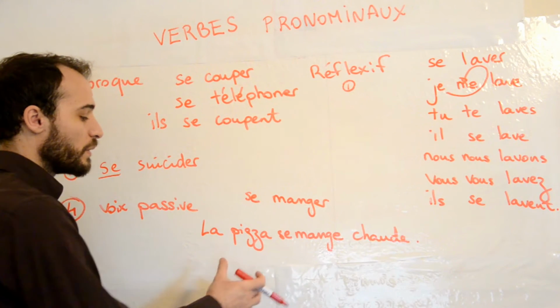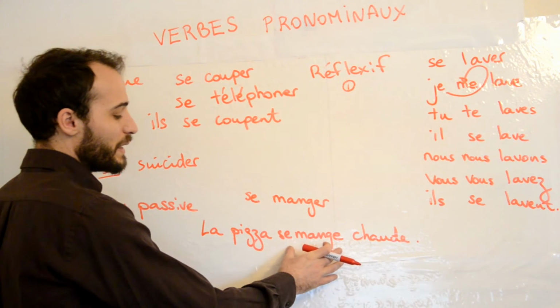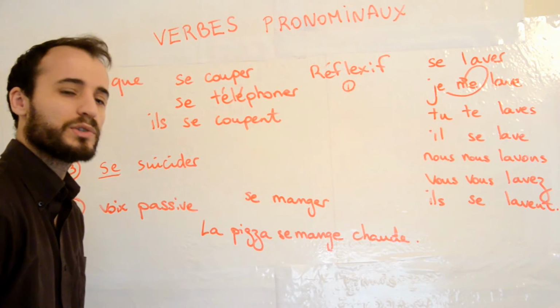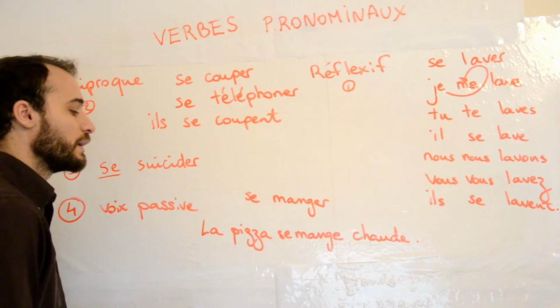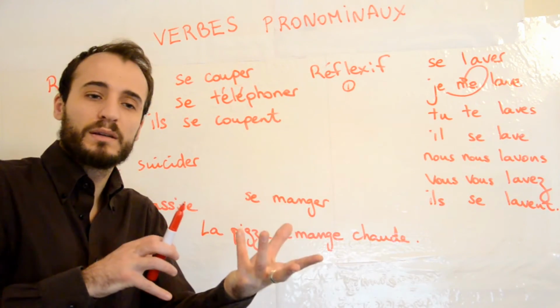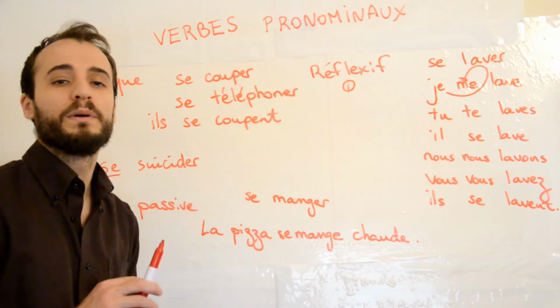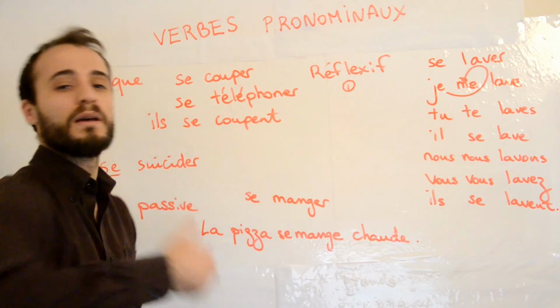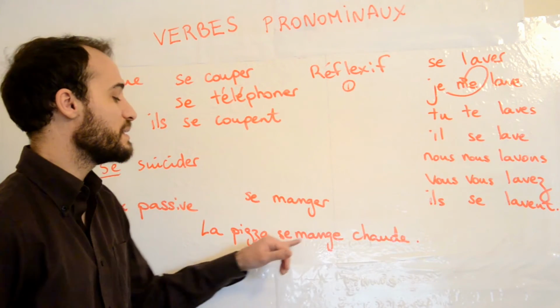You see? You can't say the pizza eats itself warm. It doesn't mean anything really. So you have to understand it as a passive voice. The pizza is eaten by people warm. The pizza doesn't do any actions. It's in fact people who are eating pizzas warm. So the pizza is eaten warm.